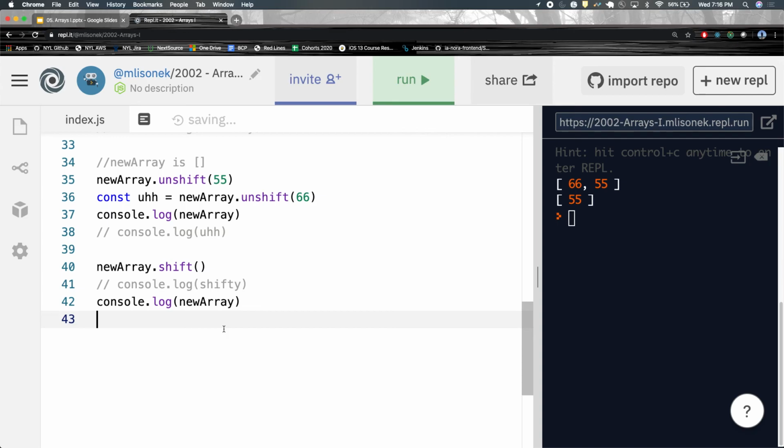The function is running, so it's getting rid of that element. However, since we didn't capture the return value of shift into a variable, that 66 is gone. It is lost forever, okay? So, to show you that this does return something, we put it in a variable, right?